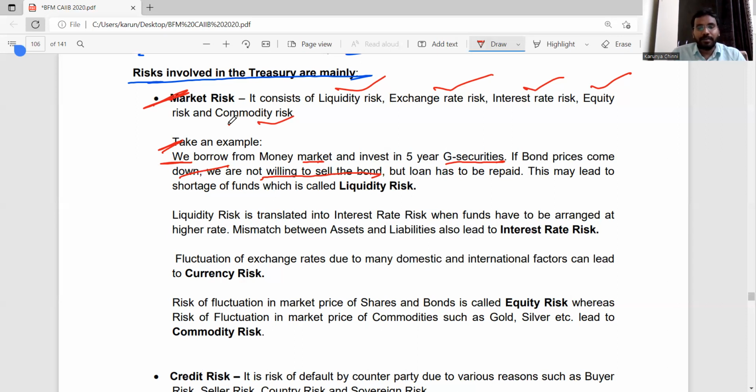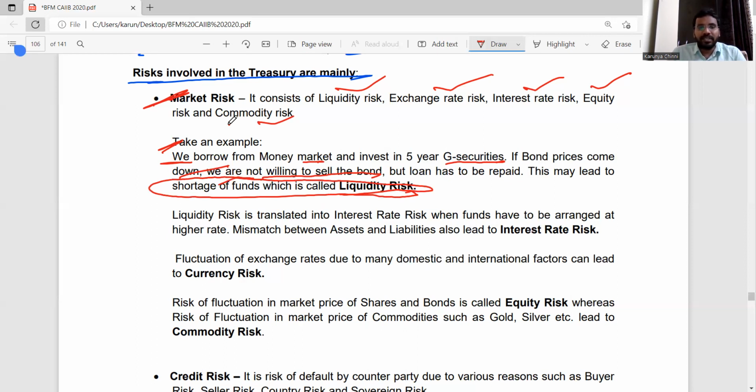At that time, our money is stuck in the share market. Then what kind of risk arises? Liquidity risk. What is the definition of liquidity risk? A shortage of funds will result in liquidity risk.